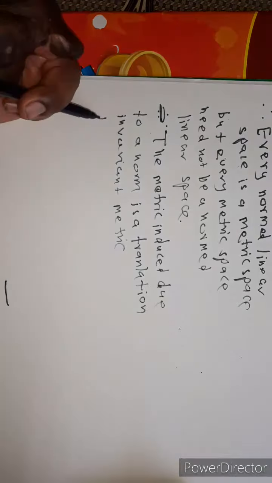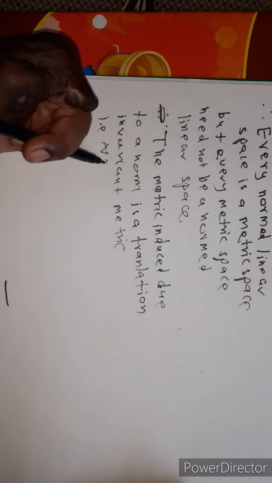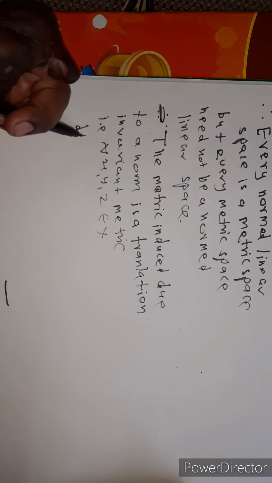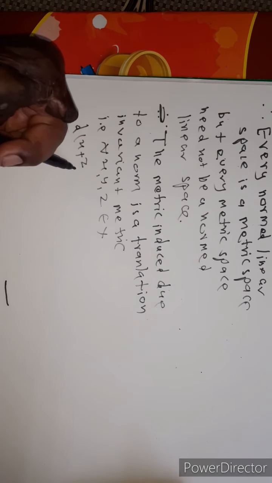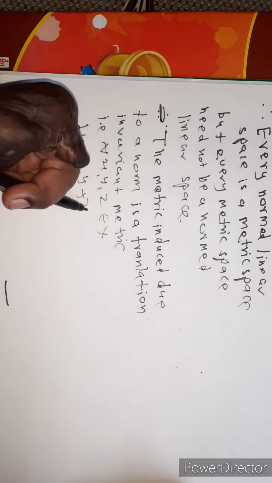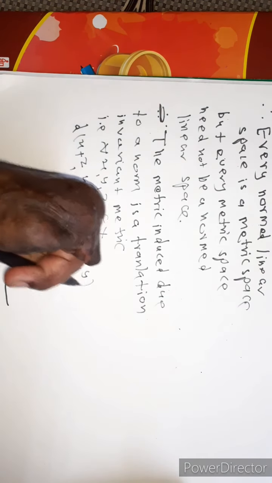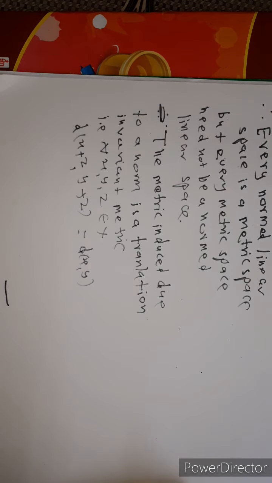That is, for all x, y, z belonging to X, the distance between x plus z and y plus z is equal to the distance between x and y. Now see here, if a metric satisfies this property for all x, y, z belonging to X, the distance between the point x plus z and y plus z is equal to the distance between the points x and y, then d is said to be a translation invariant metric.